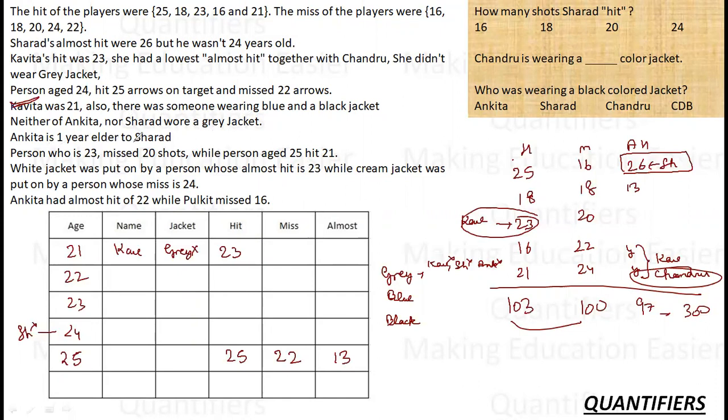Ankita is 1 year elder to Sharad. Okay. Ankita is equal to Sharad plus 1.